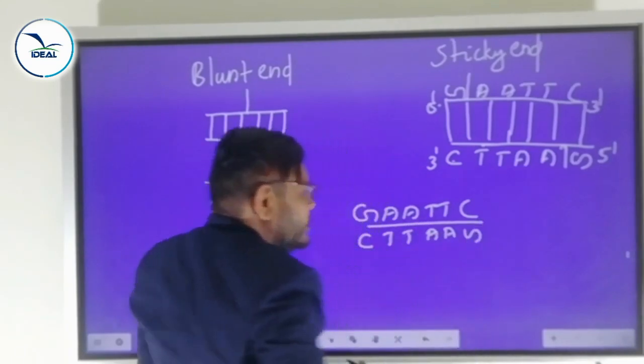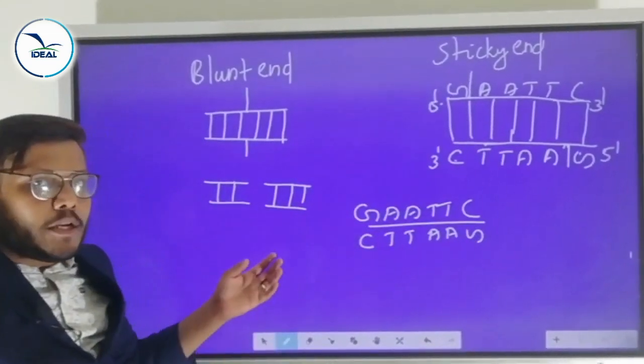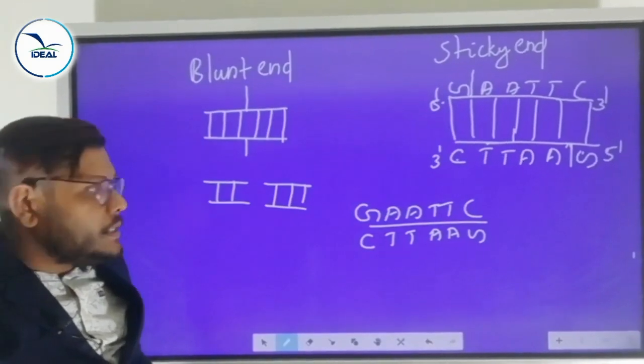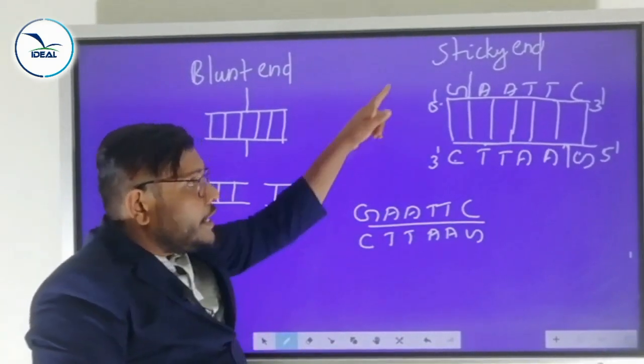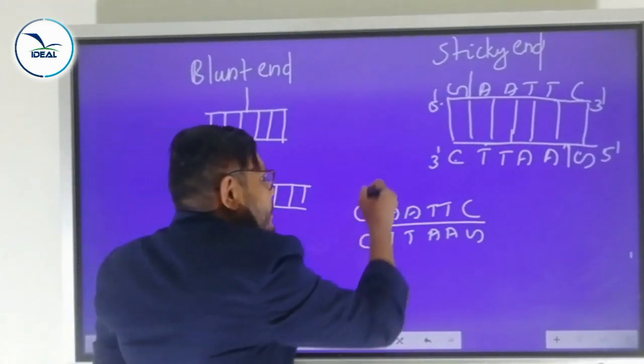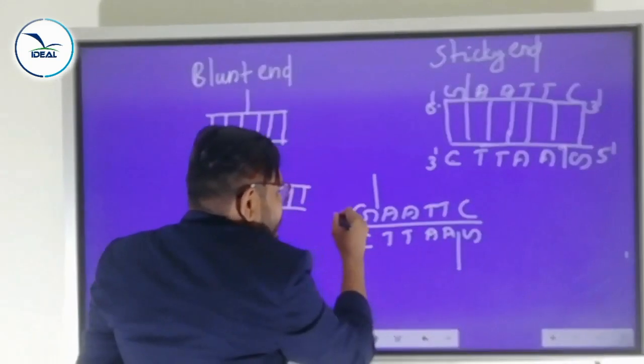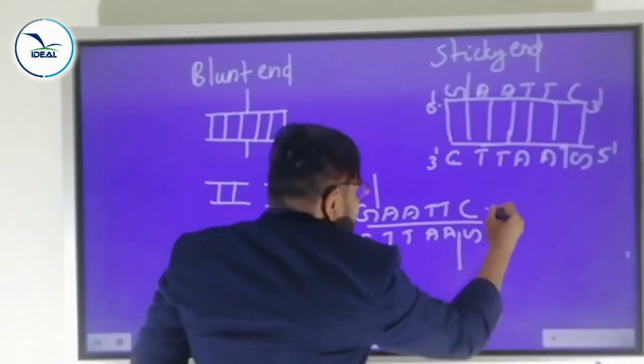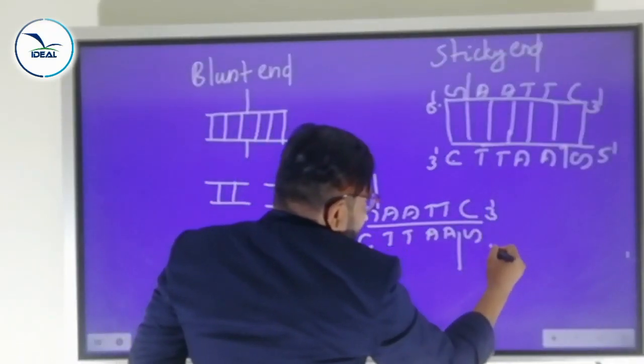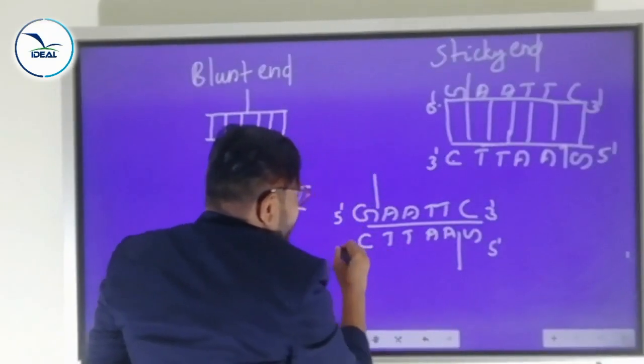Is it clear? This is one recognition site, a palindromic nucleotide sequence. Here the endonuclease enzyme cuts the DNA a little away from the center. This is the 5' end, this is the 3' end, so automatically this part is 5' and this part is 3'.